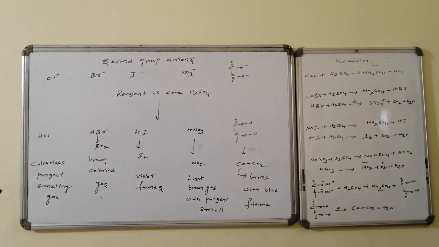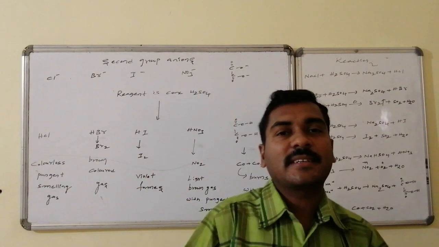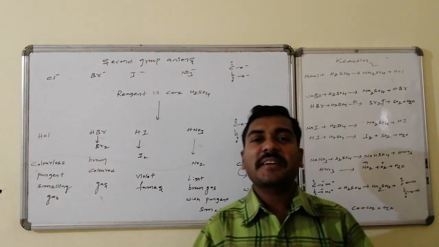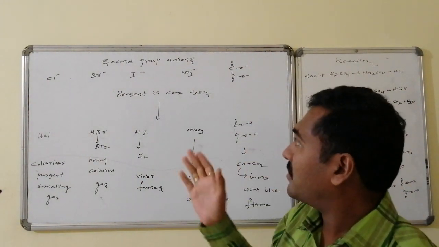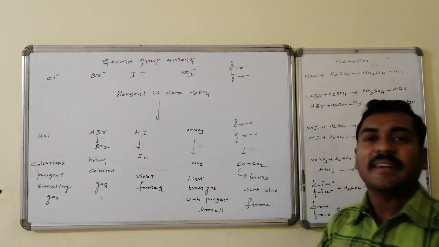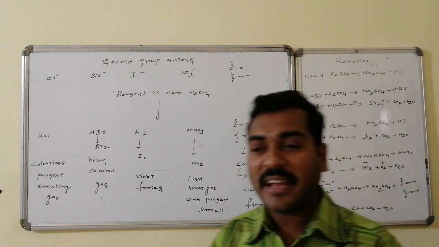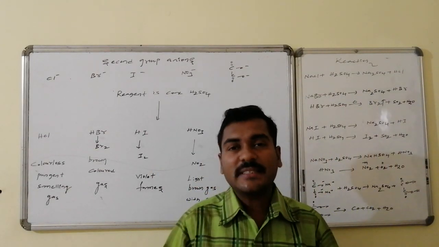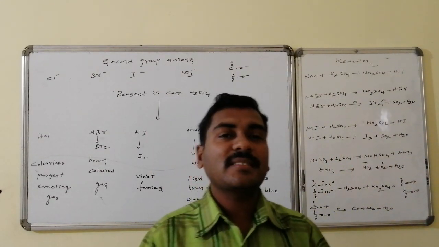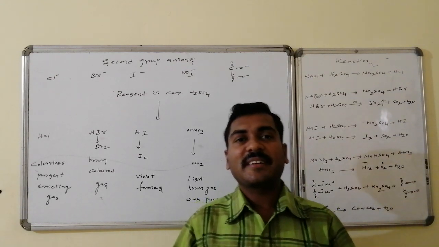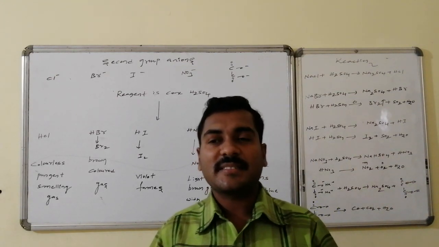Yes, welcome friends. Let us go for the next part of discussion, that is second group anions. The important second group anions are chloride, bromide, iodide, nitrate, acetate, oxalate. These are the important anions. The group reagent is not dilute sulfuric acid; we will use concentrated sulfuric acid.